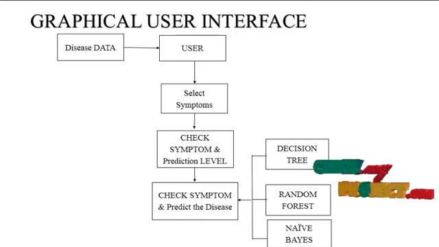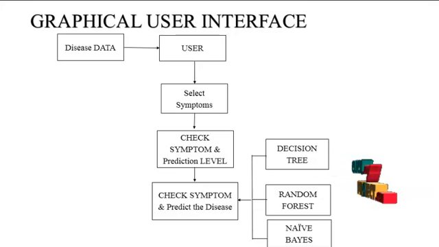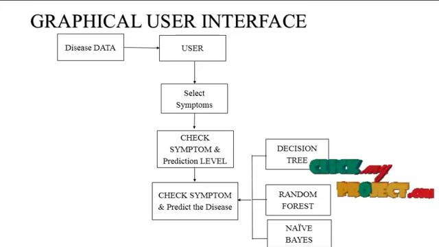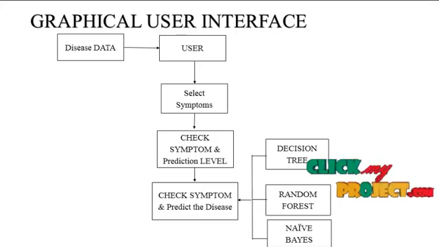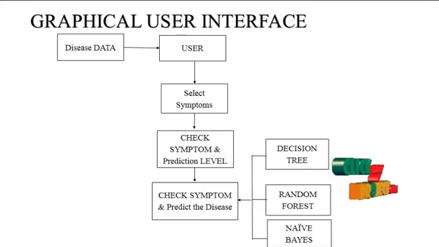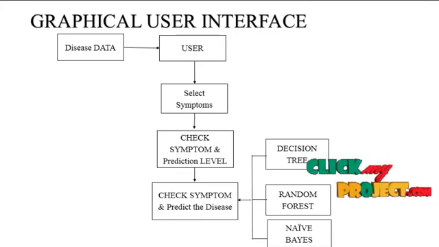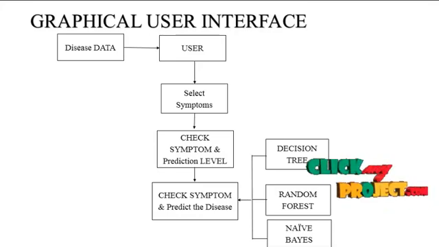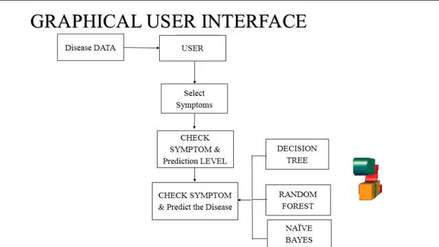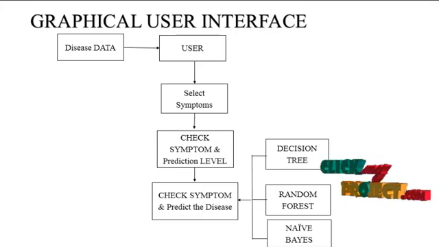In the graphical user interface model, first we need to import the disease dataset. Then the graphical user interface dialog box is shown to the user. The user will select 5 different symptoms based on our dataset, and then the system highlights the symptoms based on machine learning algorithms. Three different machine learning algorithms are applied to classify and predict what type of disease will be present based on the symptoms.